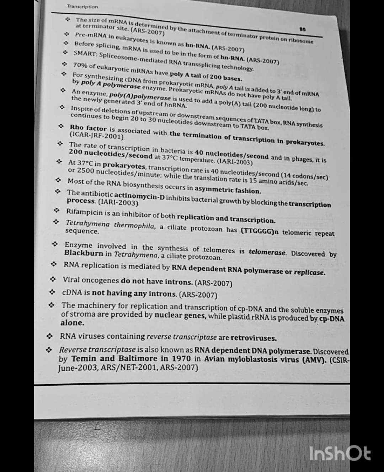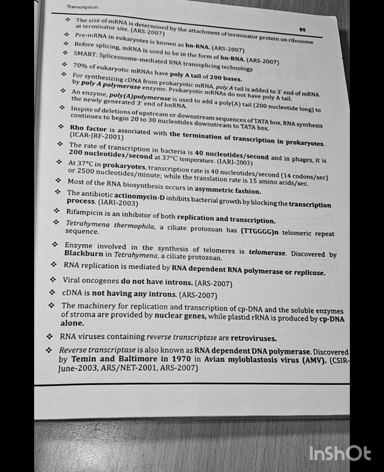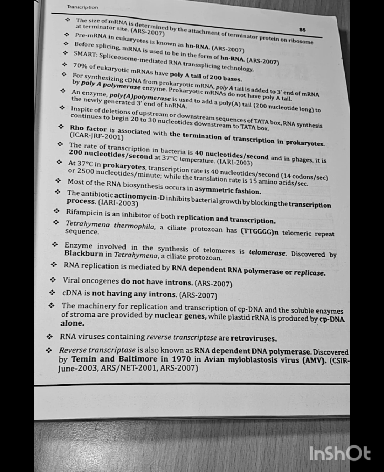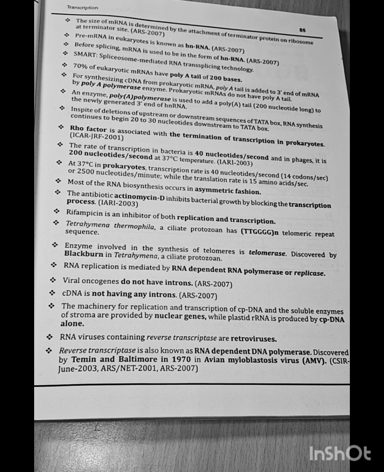The size of mRNA is determined by the attachment of terminator protein on ribosome at terminator site, ARS 2007. Pre-mRNA in eukaryotes is known as heteronuclear RNA, ARS 2007. Before splicing, mRNA is used to be in the form of heteronuclear RNA, ARS 2007.